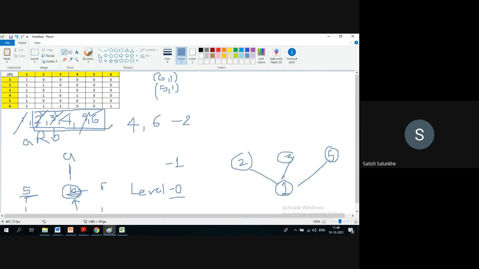So sir, in level 1, 2, 3 and 5 will come, no? Yeah, I have drawn this now. Here, this is level 1. This is level 0. Now we want level 2. Out of this, what will come in level 2? 5 and 6. Pardon? No question of 5 and 6. We are having now 4 and 6. 5 is already gone in level 1.